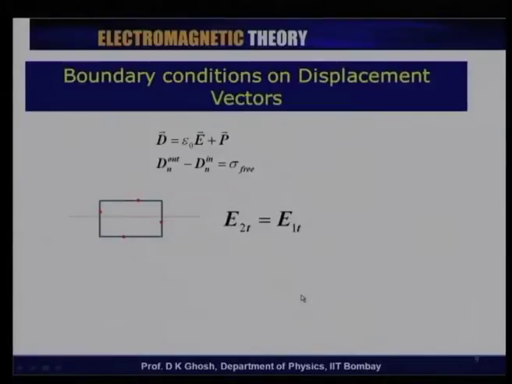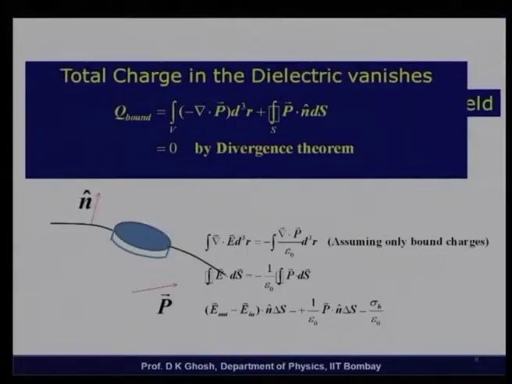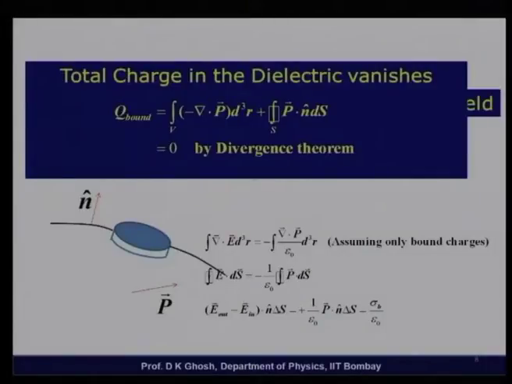So, if you look at that, what I get is that the discontinuity in the electric field, E out minus E in, as was before, is given by the surface charge density divided by epsilon 0. And this is precisely what we had earlier as well, excepting that in this particular case the surface charge density is purely due to the bound surface charge density. This is one of the boundary conditions that we have.